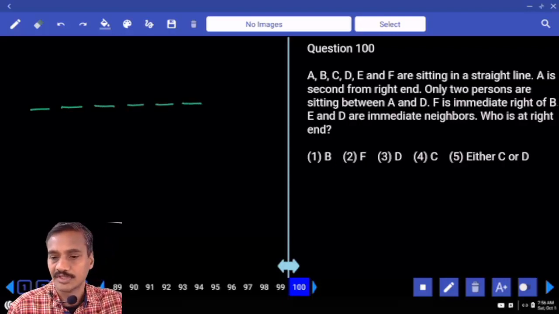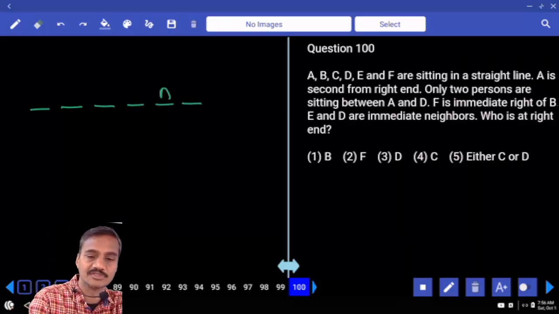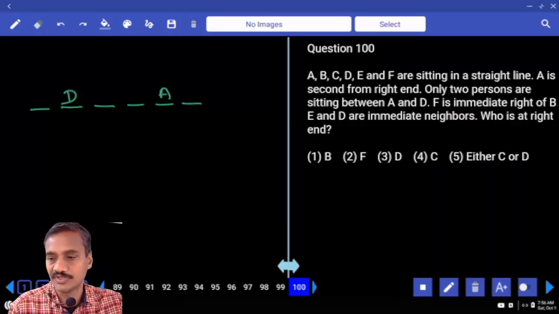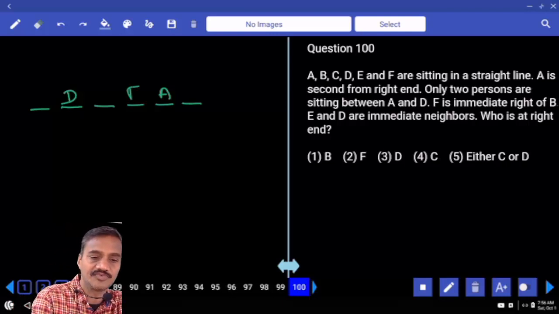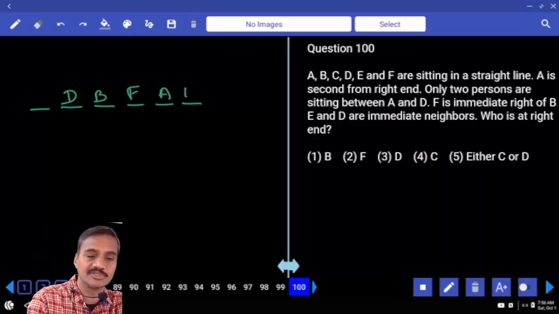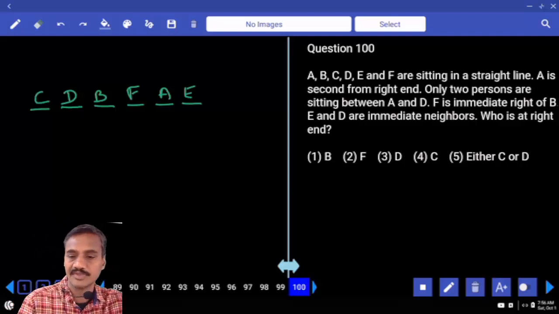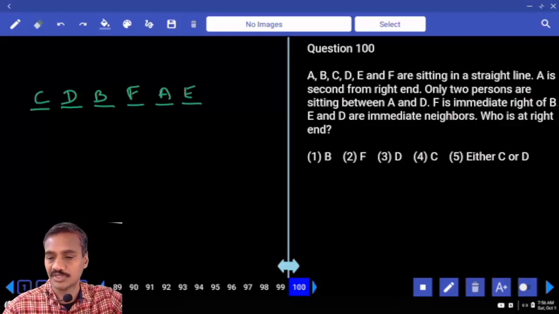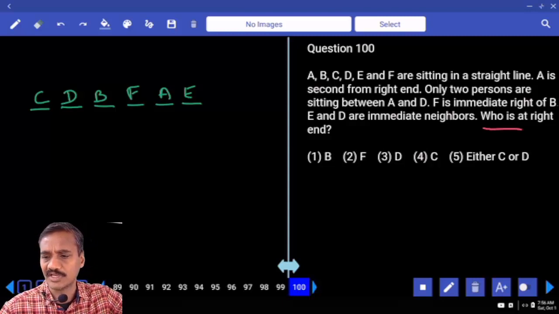Now in this one, A is second from the right hand, A is here. And only 2 persons between A and D, D is here. And F is to the immediate right of B, F and B. And E and D are not immediate neighbors, E is here. Now the person C. And who is at the right hand? E, that is choice.